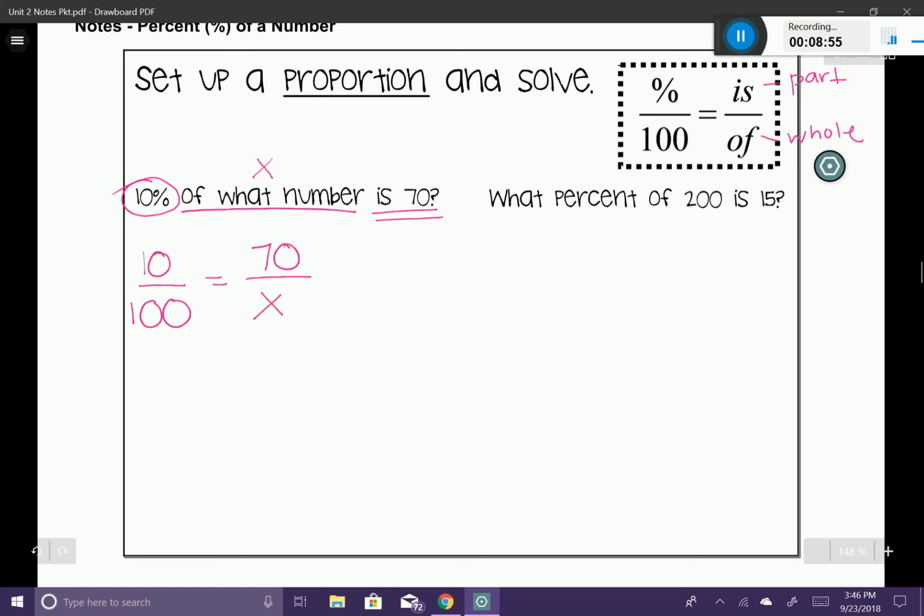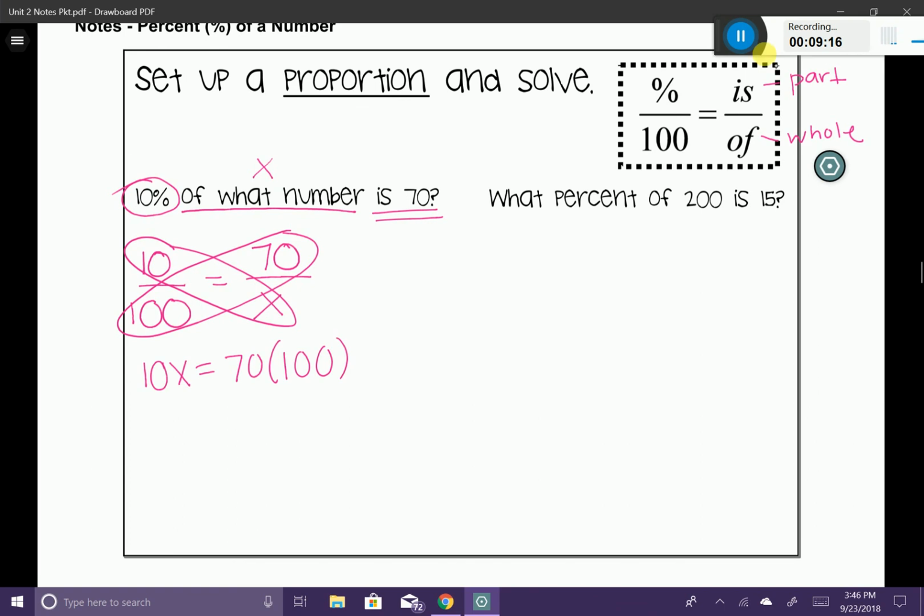Now that I have everything placed in its location, I'm going to solve the proportion just like we've been doing this unit. I'm going to multiply my cross products, and I get 10x is equal to 70 times 100. Simplifying, 10x is equal to 7,000.